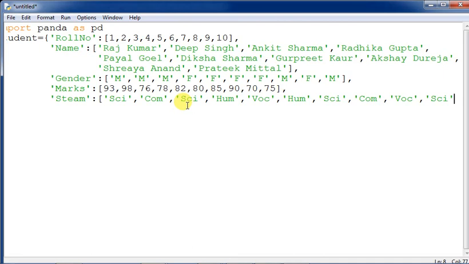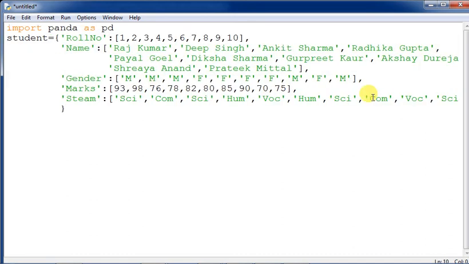So that has been completed, my 10 data: 1, 2, 3, 4, 5, 6, 7, 8, 9, 10. So I'm closing the dictionary out here. So the data frame has been framed. Now what I'm doing is print, and in the bracket I'm printing the data frame, df. So now you see how these things are to be done.